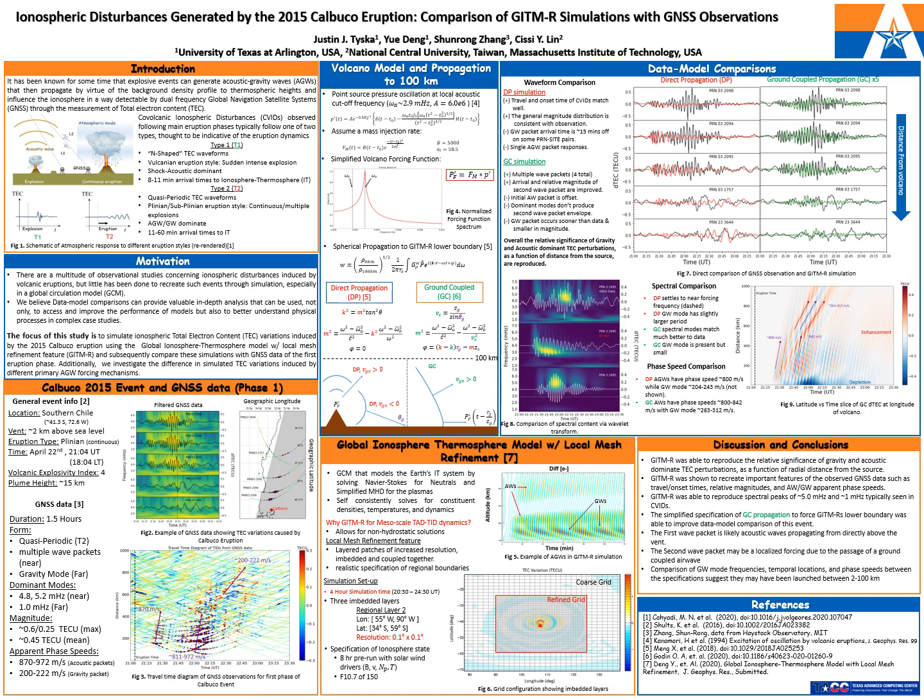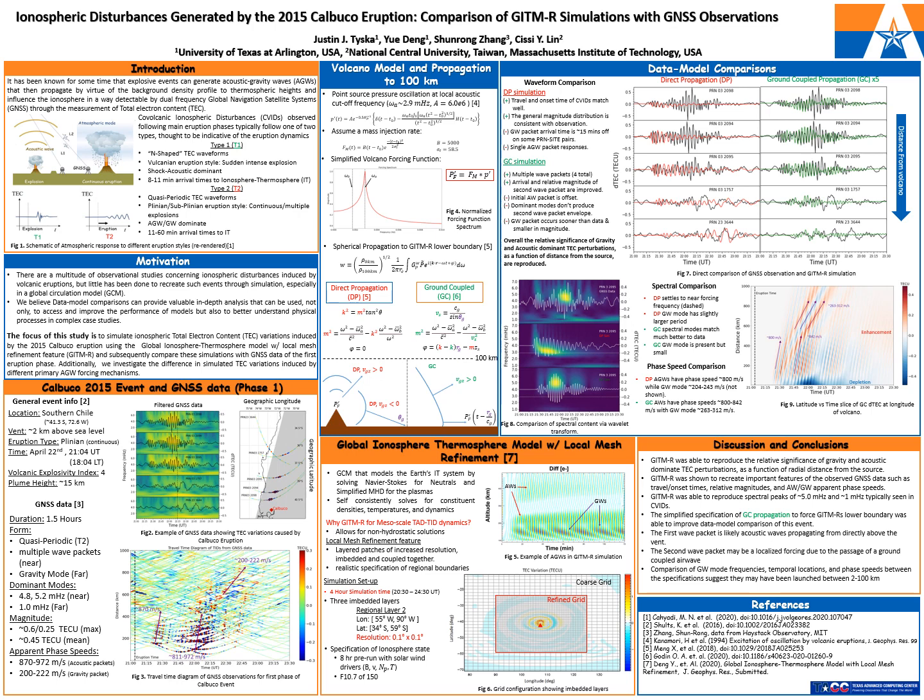Additionally, the newly developed local grid refinement feature allows for layered patches of increased resolution to be embedded and coupled together, and this not only saves on computational resources but also allows for more realistic specification of regional boundary conditions. The simulation whose results are shown here is a 4-hour simulation of the first phase and uses a grid of 3 embedded layers where the innermost layer has a resolution of 0.1 by 0.1 degrees, which is about 10-kilometer resolution. Now to get to the results.